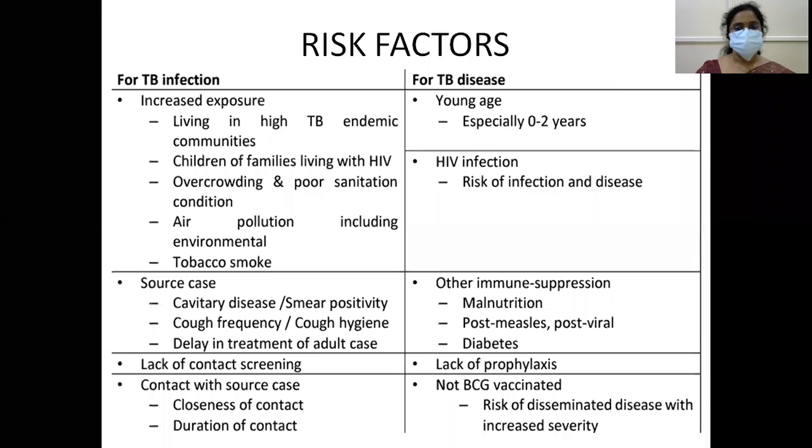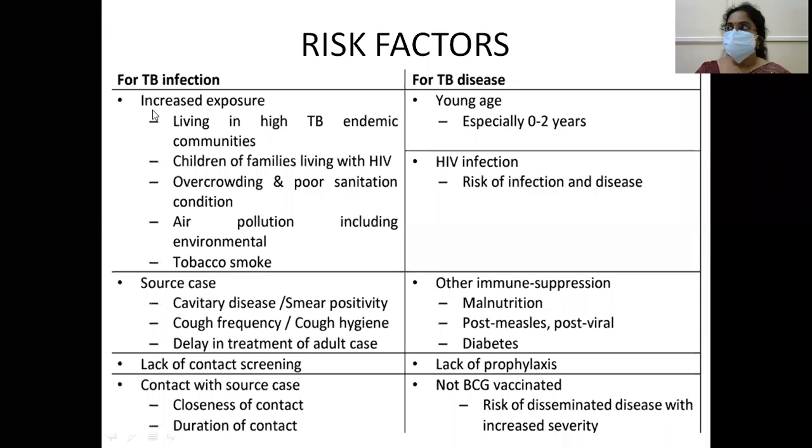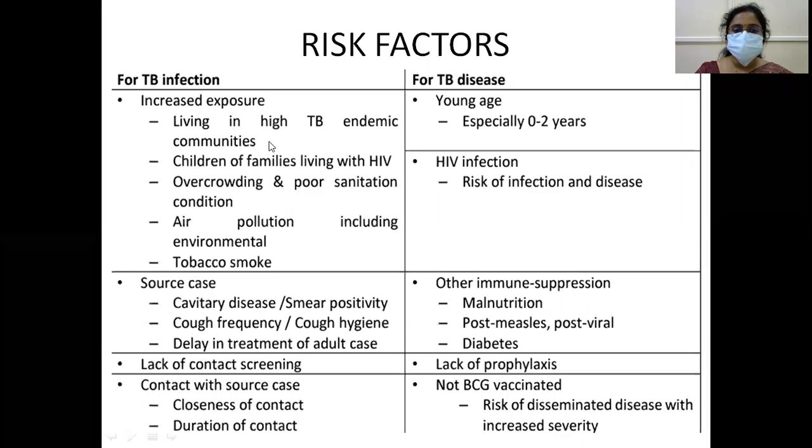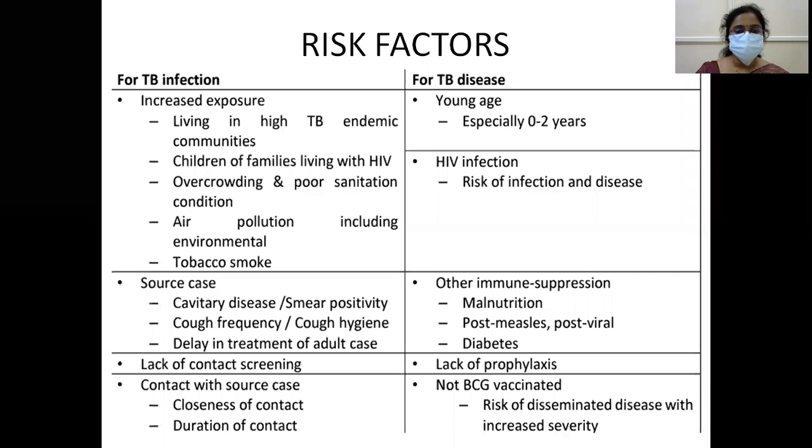Okay, what are the risk factors? The risk factors for TB infection are increased exposure, like living in high TB endemic communities, children of families living with HIV, because even in HIV there is depressed immunity, overcrowding, poor sanitation conditions, air pollution including environmental pollution, and tobacco smoking. So due to all of these, there is an increased exposure.